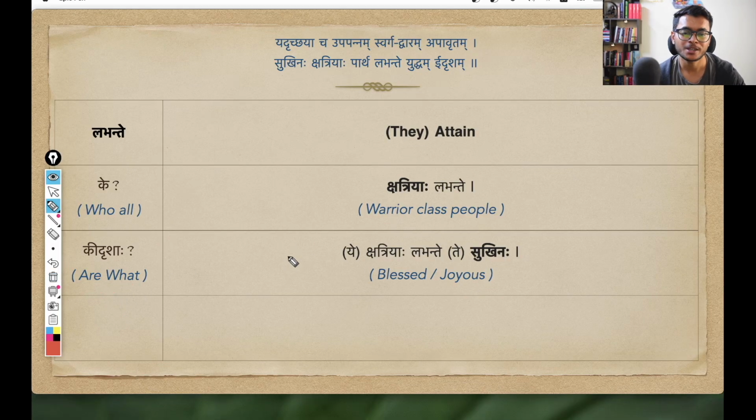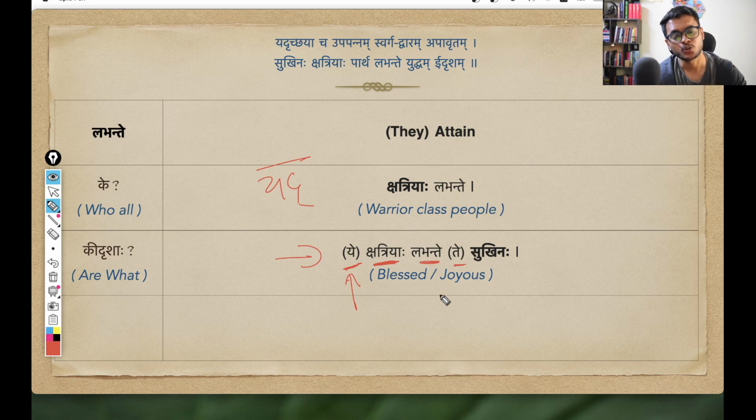So in order to understand this, I am using a few additional words so that the entire structure makes sense. And what I am writing is Ye Kshatriyaha labhante te sukhinaha. So ye, this is coming from the sarvanama yad. Yad means one who. So in plural, it means all who. So all the Kshatriya people who labhante, who attain, and what do they attain?